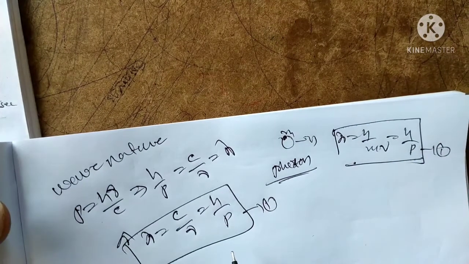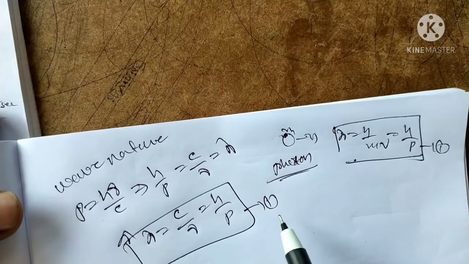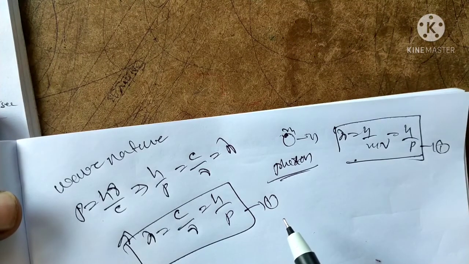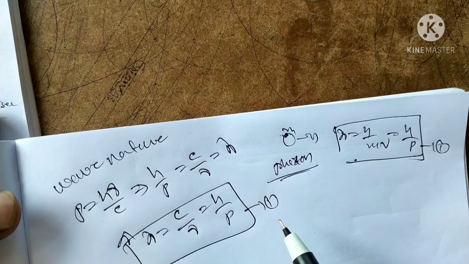This is nothing but the de Broglie hypothesis; the concept can be proved or matched with the experimental. The wavelength of the electromagnetic radiation has the photon as the quantum of energy and momentum.